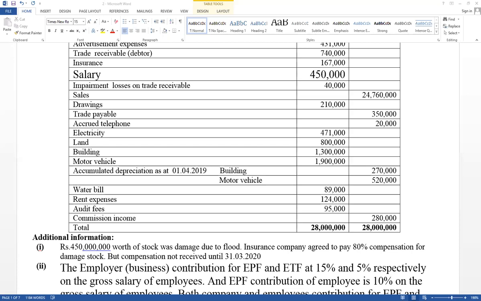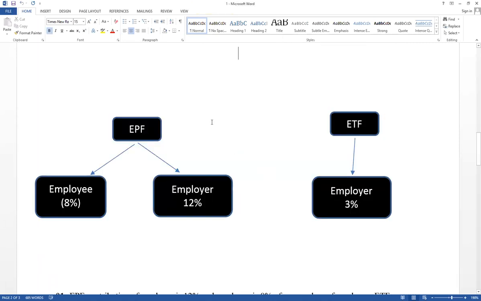Right. Think about Employee Provident Fund. It has given both employee and employer contribution. Now think about this part, very important. This is the theory. It has given Employee Provident Fund, employee contribution, and employer contribution. It has given percentage 8% and 12%.